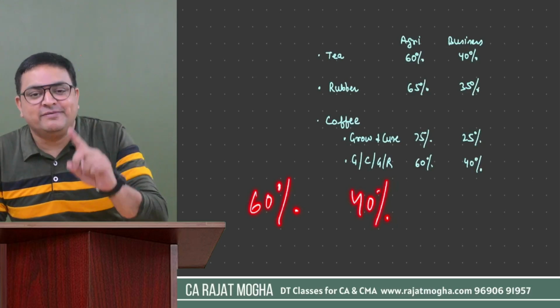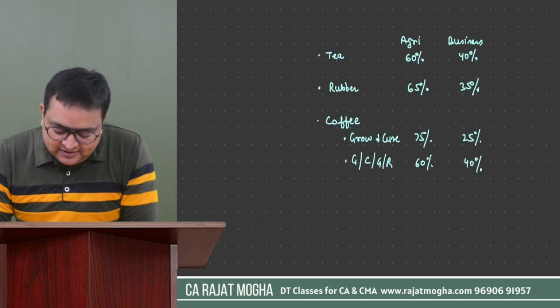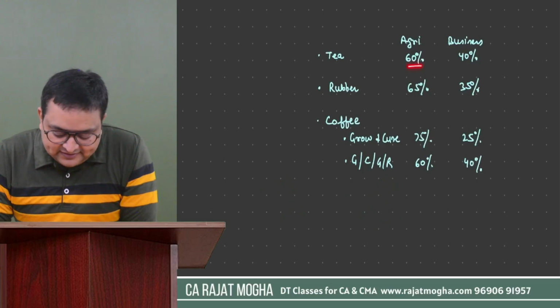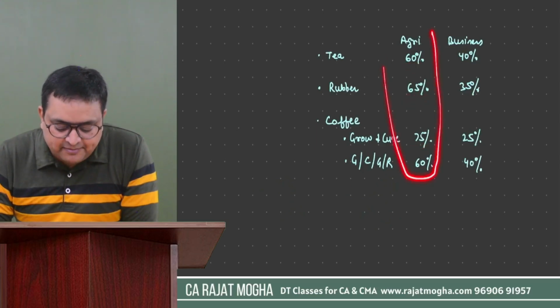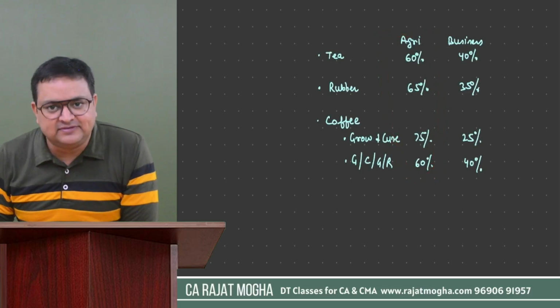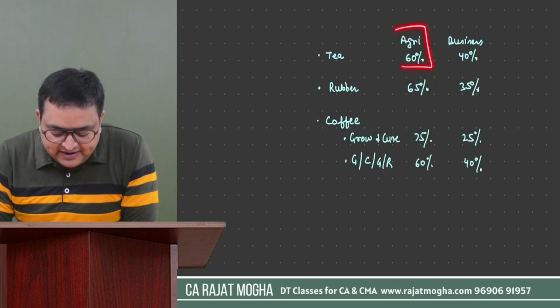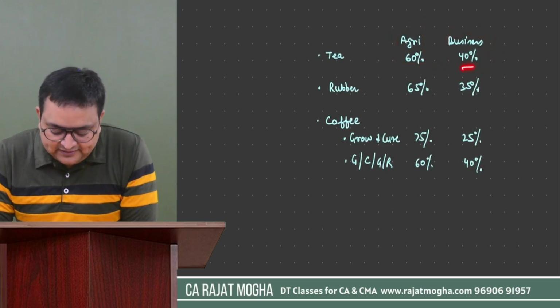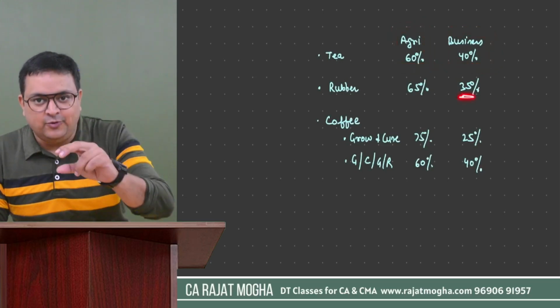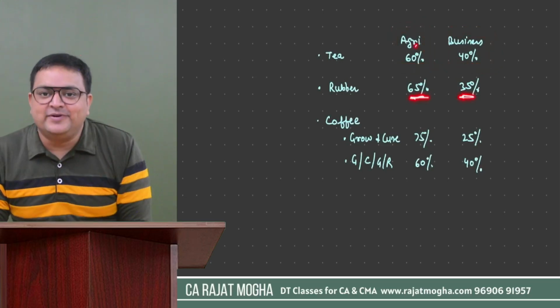So how should you remember it? If you see that 60% portion, 65, 75, 60, the majority portion is coming in agriculture in all these businesses. Majority portion is agriculture and minority is towards business. See, 40, 60, 35 lower portion, 65 towards agriculture.